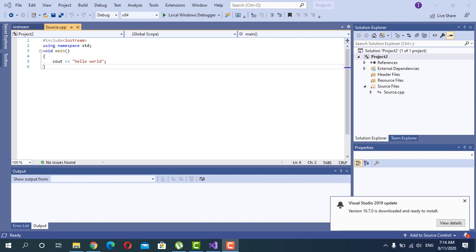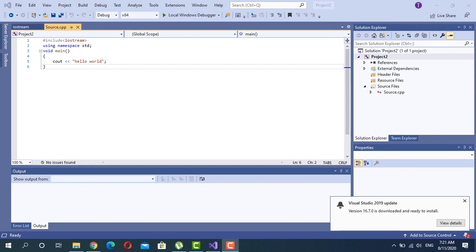The next statement is using namespace std. The namespace is a declarative region that contains the names of data types, functions, and variables. In upcoming lessons, I will explain what is a data type, function, and variable. Here we are using std namespace. Std means standard namespace. It contains definitions of cin, cout. Don't be confused. iostream is a header file, and std is one of the namespaces which contains definitions of cin, cout. We need both namespace and header file. That's why we are writing these two statements.